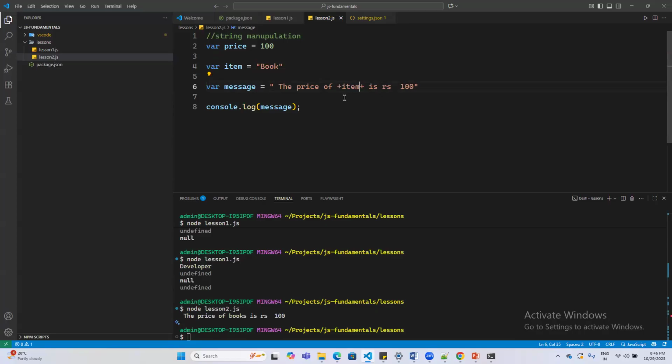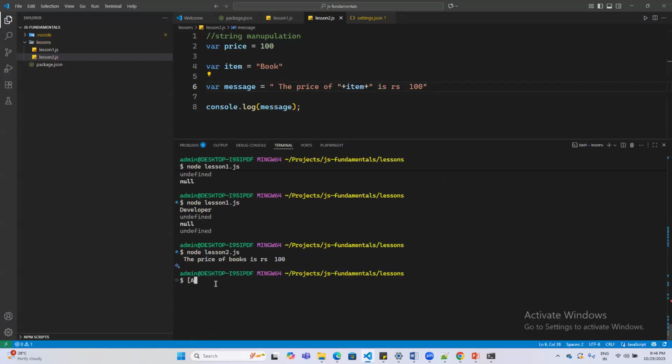But this does not resolve my problem, because the price of this much would be a string and I am just adding my item to it, which becomes an additional string. So now the price of whatever thing is rupees will come up. This is how you can concatenate two different strings. If I rerun this, you will find that the price of book is rupees 100. I can dynamically change this to pencil or anything, and that becomes a variable for me.